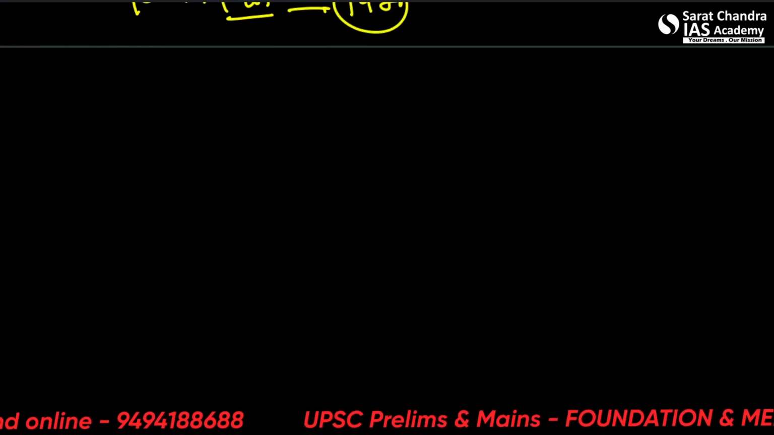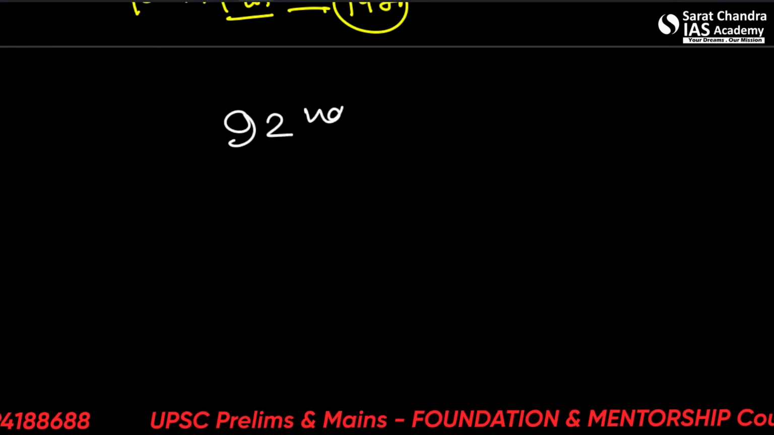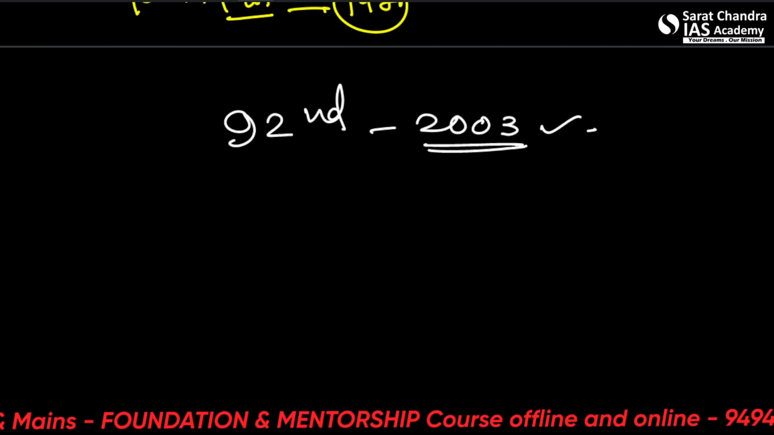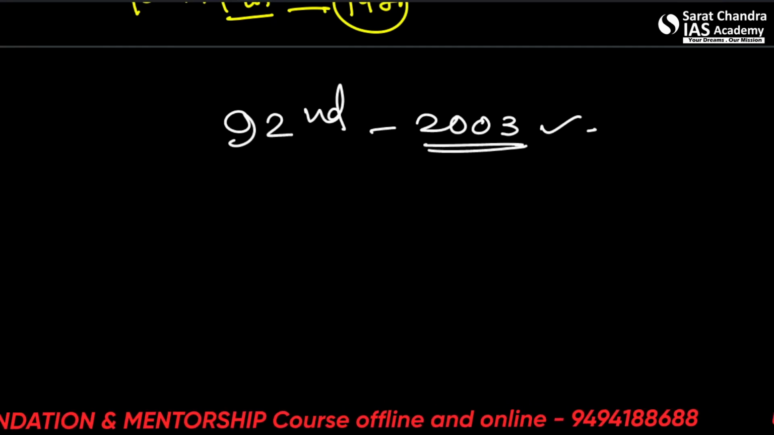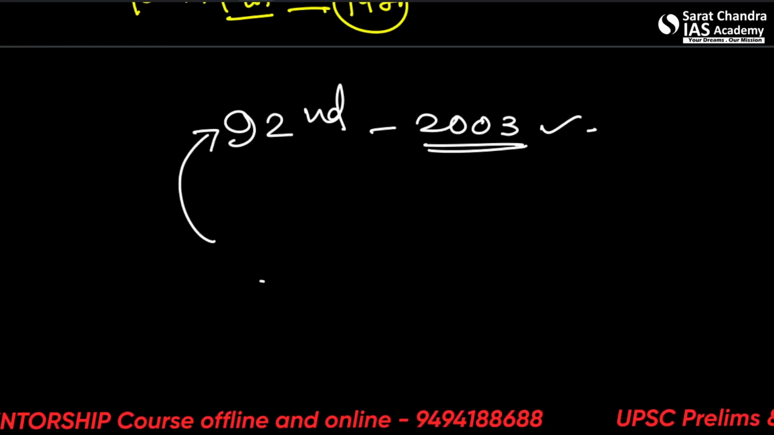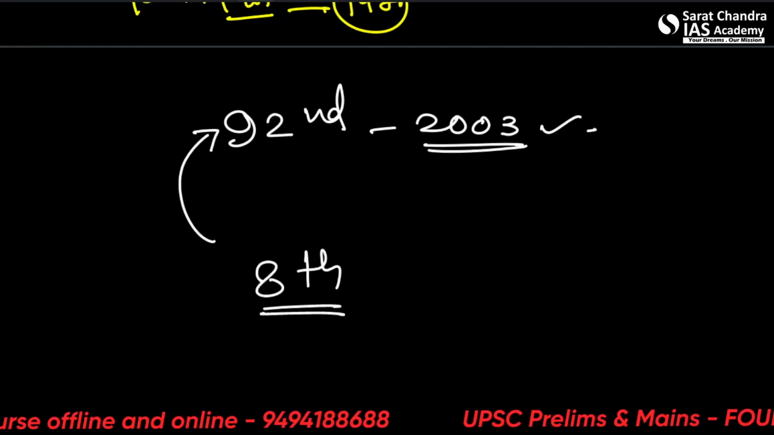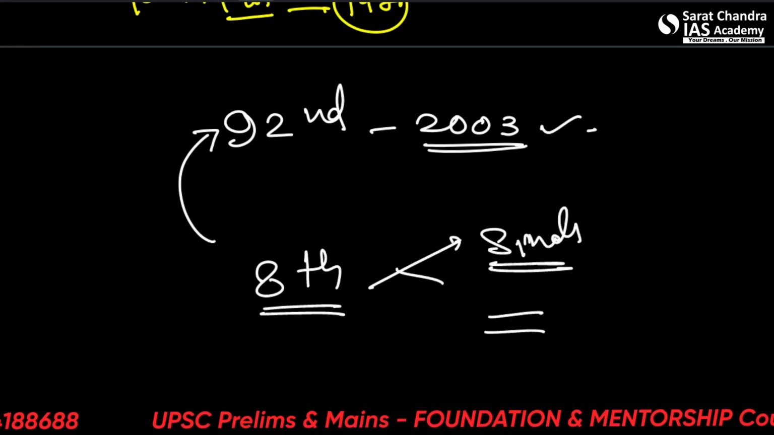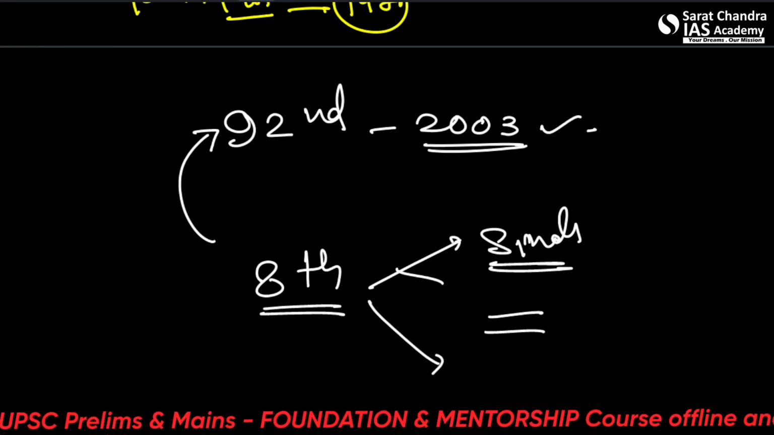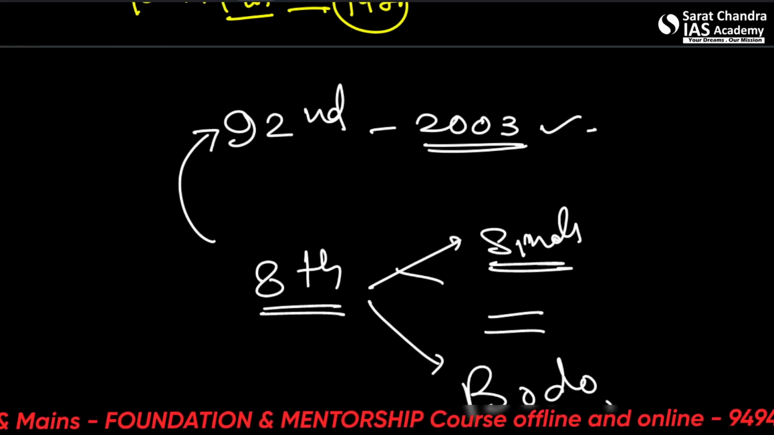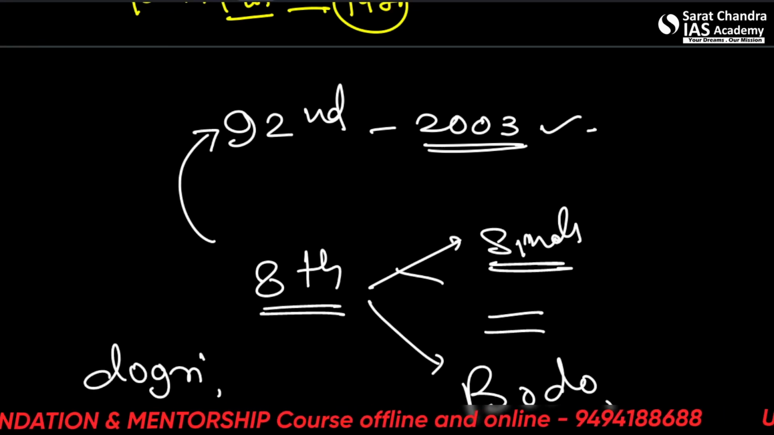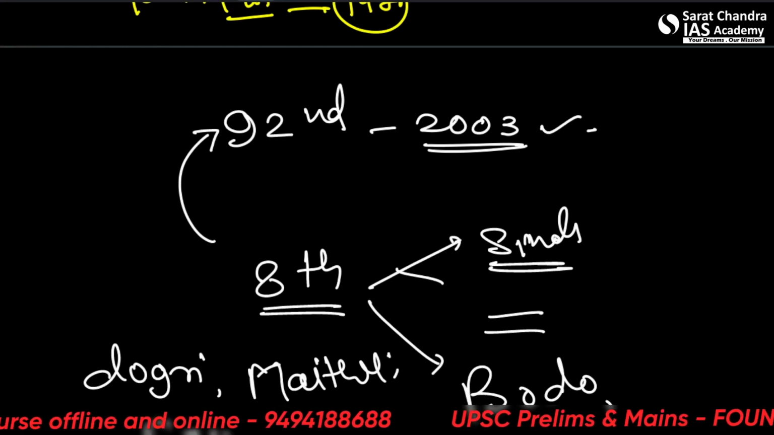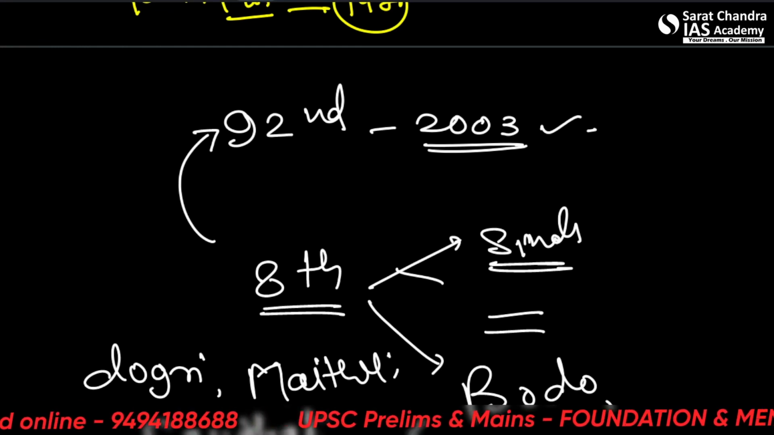Okay. Let's see about the 92nd Amendment Act of 2003. So what things did it do? It included 4 more languages in the 8th schedule. Again, the 8th schedule has come. There have been 3 additions. One we saw first, Sindhi. Then we saw Manipuri, Konkani, Nepali. Now we saw Bodo, Dongri, Maithili, and Santhali. So please remember which languages these are.